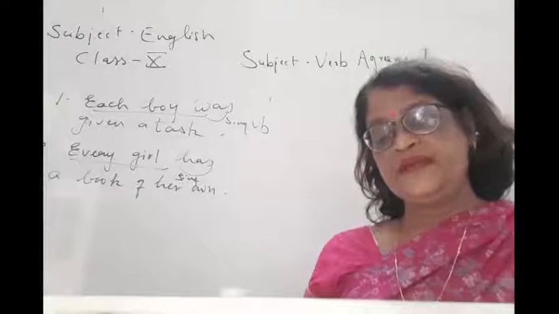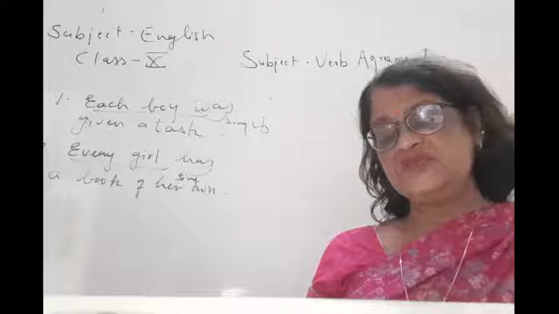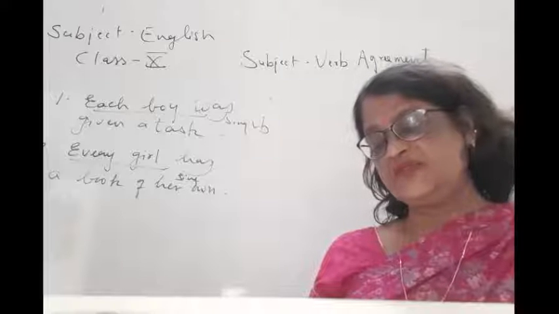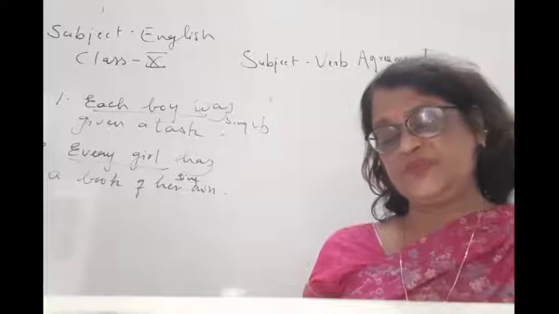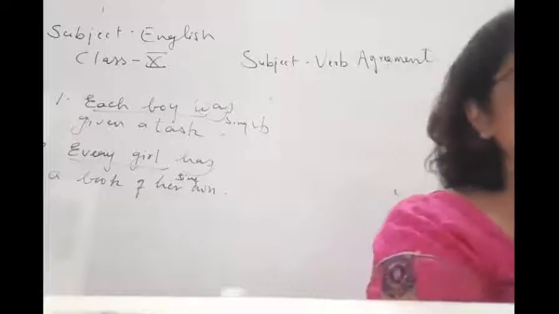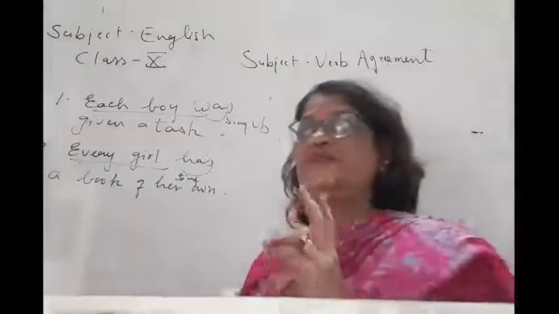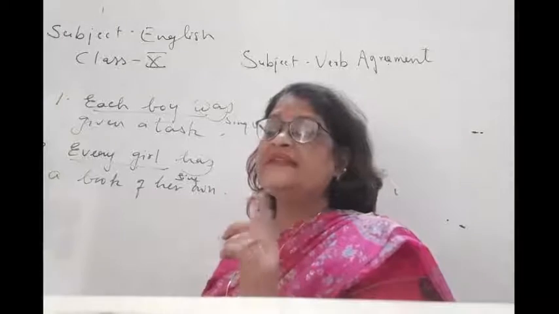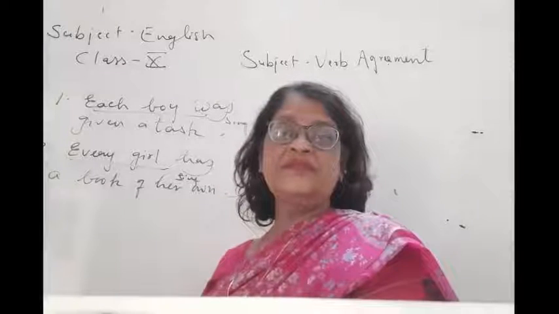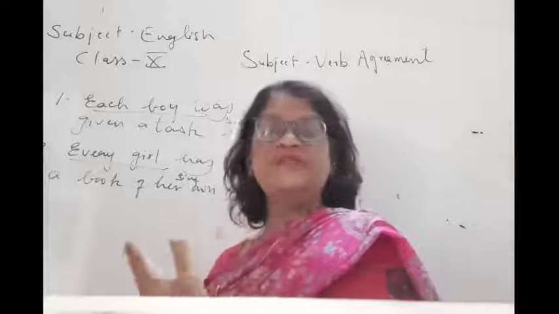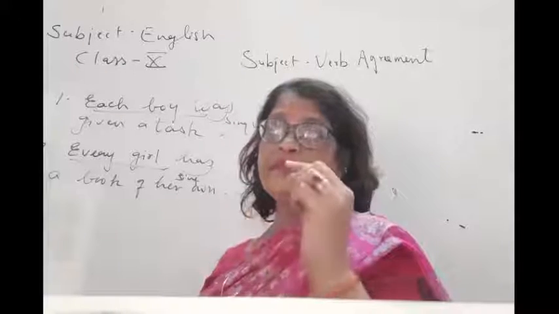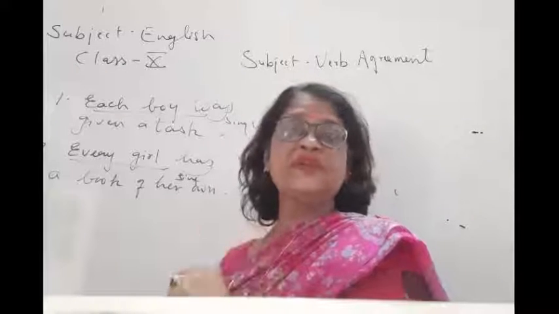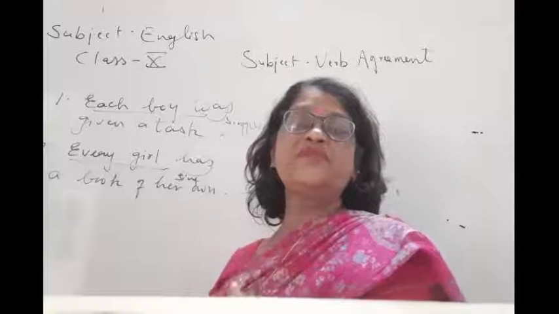Now when two nouns are linked by either or, neither nor, the verb agrees with the later noun. If two nouns are connected by either or, neither nor, then for the noun which comes after, if it is singular, then a singular verb will be there. If it is plural, then a plural verb will be there.